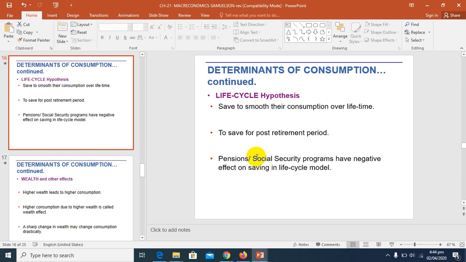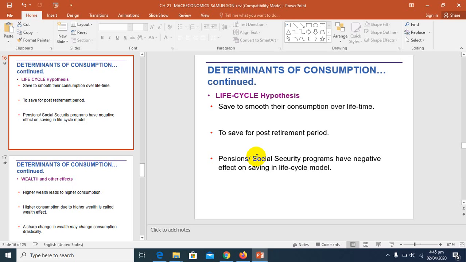One implication of the life cycle hypothesis is that a program like Social Security, which provides a generous income supplement for retirement, will reduce saving by middle-aged workers since they no longer need to save as much for retirement. In many developed countries, and in the case of Pakistan as well, we have a pension and gratuity after retirement.